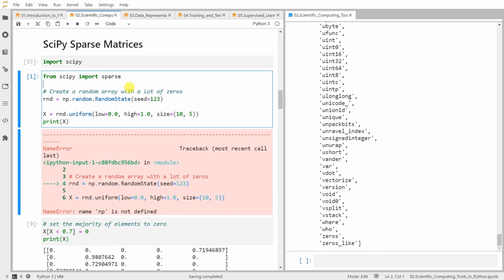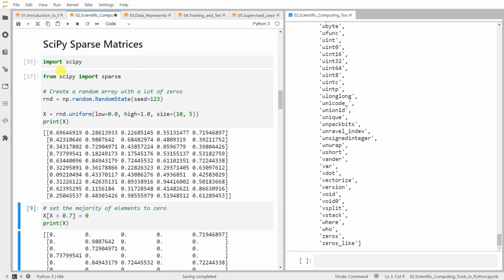Just take a look. One of the useful tools of Scipy is in creating sparse matrices. In most applications, sparse matrices are very important. In some machine learning tasks, especially those associated with textual data analysis, most of the data may be zero.